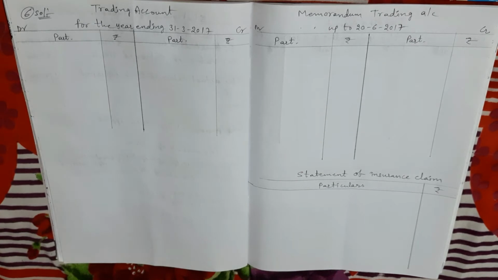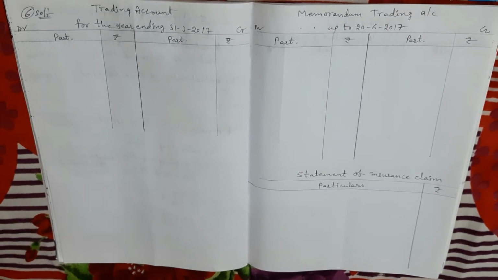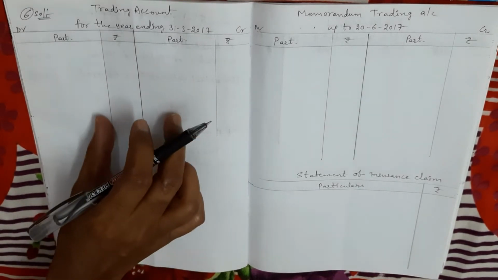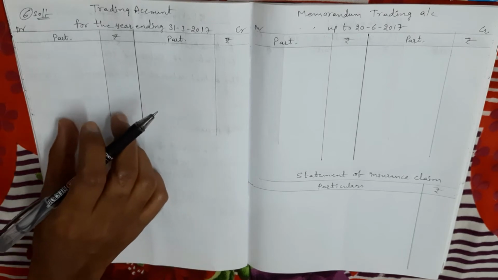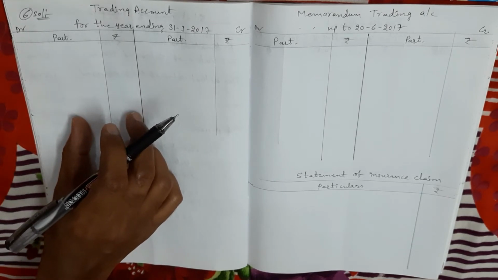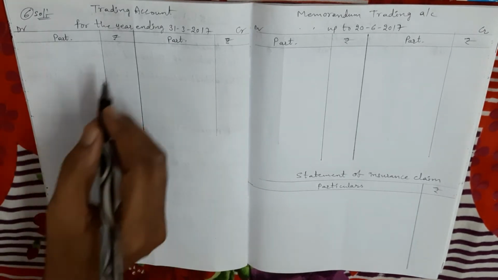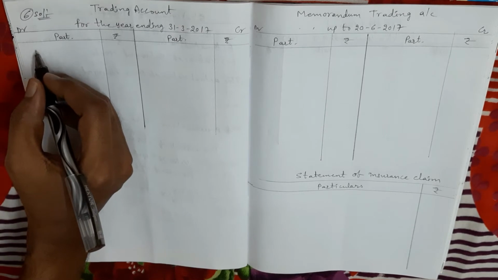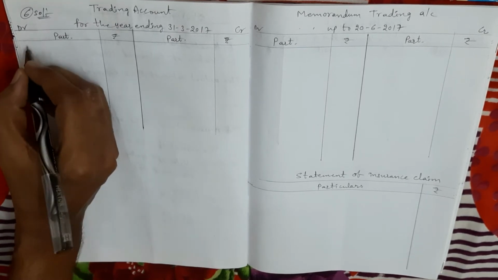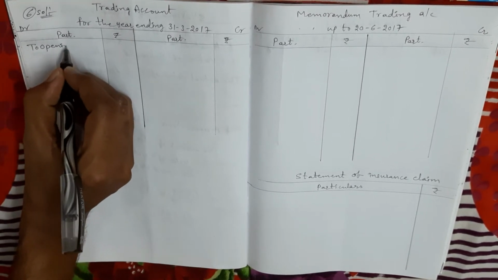Okay, so first to find out the last year gross profit ratio. In the problem gross profit ratio is not given, so we prepare trading account of last year and we find out the last year gross profit. And the last year gross profit ratio only we take as current year gross profit ratio. Right. So first I am recording the last year information in last year trading account. First of all I am taking the last year opening stock in trading account debit side.